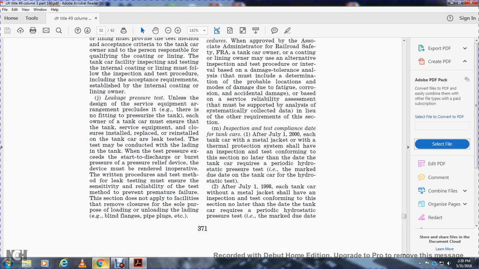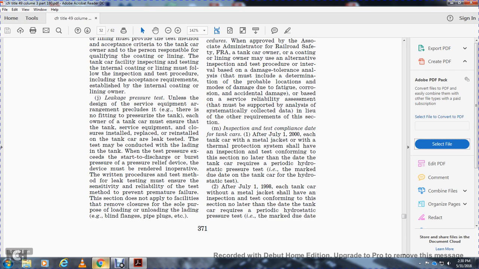Each tank car owner must ensure that the tank surface equipment, the closure, the installation, and the replacement and reinstallation of the tank car are leak tested. The test may be conducted by loading the tank with pressure. When the test pressure exceeds the start-to-discharge pressure, the pressure relief device must be rendered inoperative. The written procedure for the leakage test method must ensure the sensitivity and reliability of the test method to prevent premature failure.